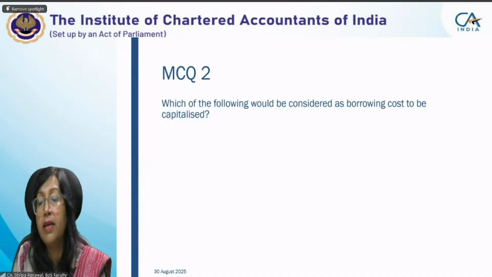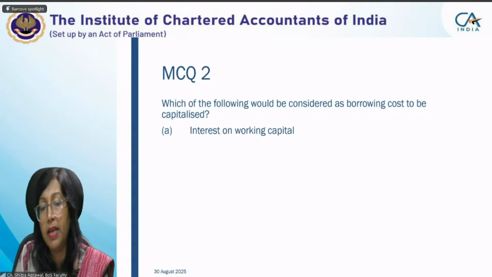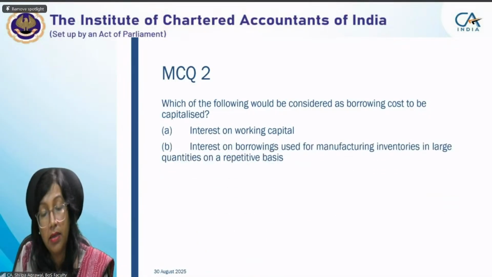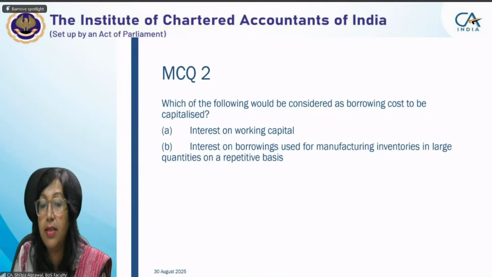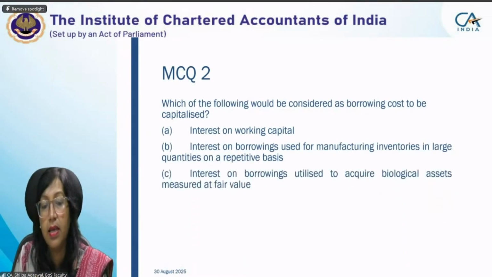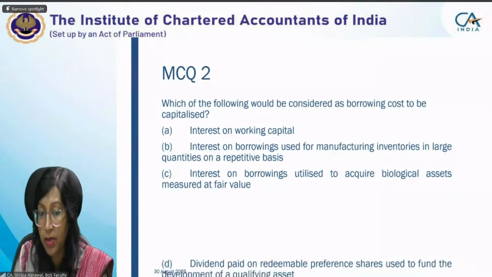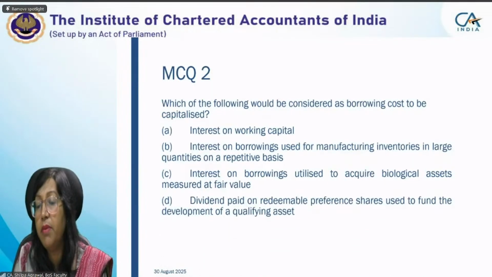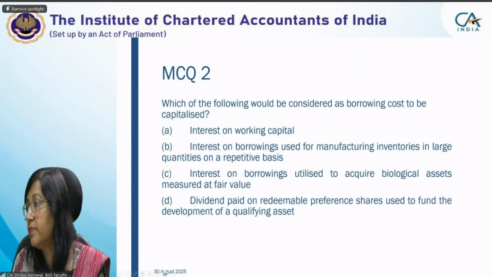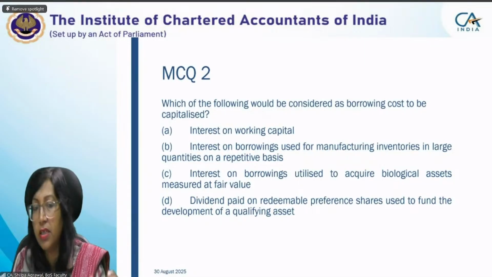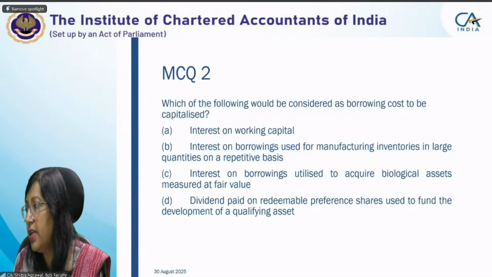Which of the following would be considered as borrowing cost to be capitalized? Interest on working capital; interest on borrowing used for manufacturing inventories in large quantities on a repetitive basis; interest on borrowings utilized to acquire biological assets measured at fair value; dividend paid on redeemable preference shares used to fund the development of a qualifying asset would be considered as borrowing cost. Give the option in the chat box, and just mention question number 2, so that I understand that this is a new answer.